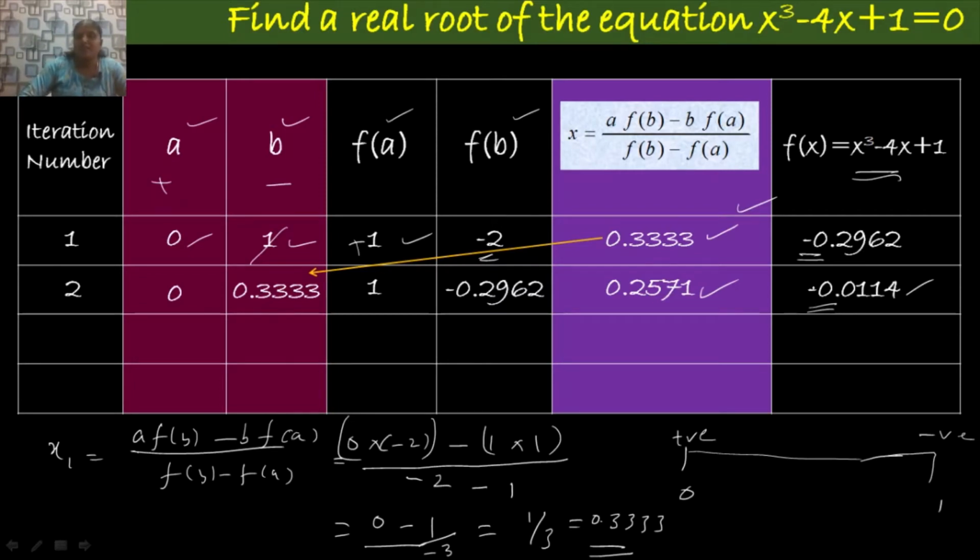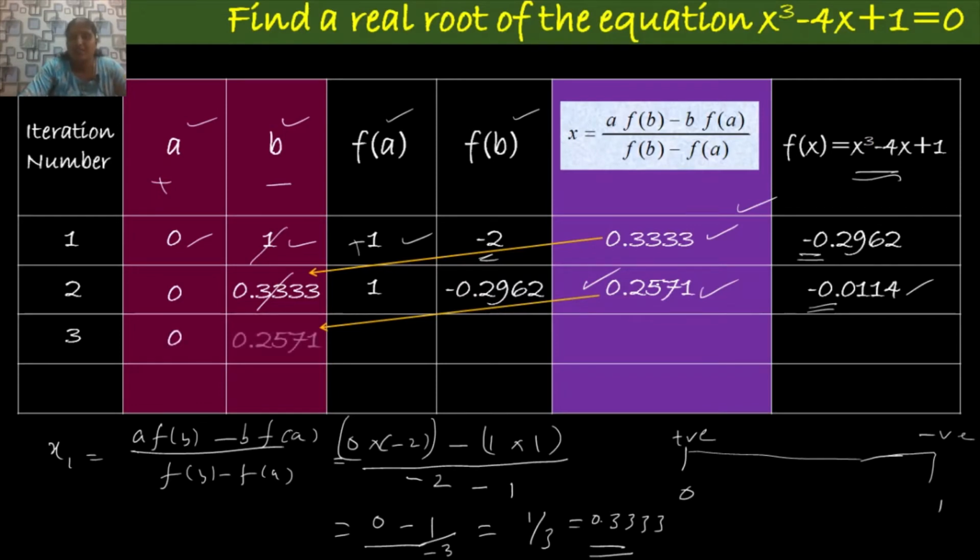So if it is minus, again you have to replace the value of b. That is, replace 0.3333 by 0.2571. So now we have to replace this value by this one. So in the third iteration, as usual, you take the value of a as it is. There is no change here.